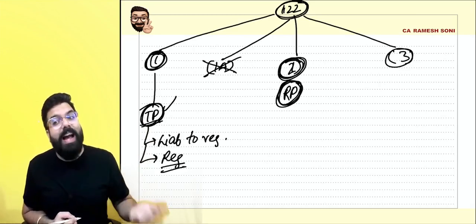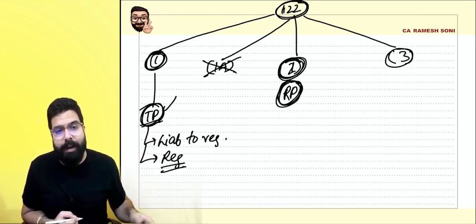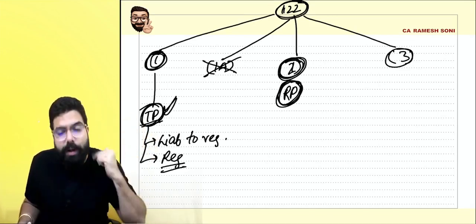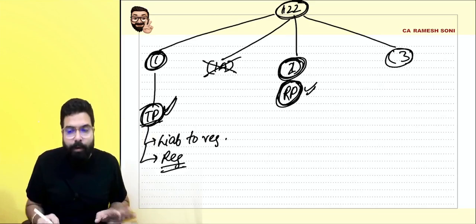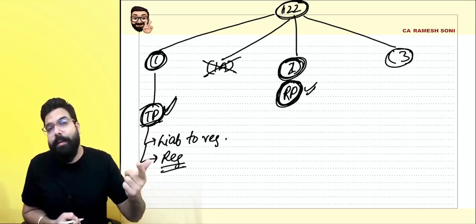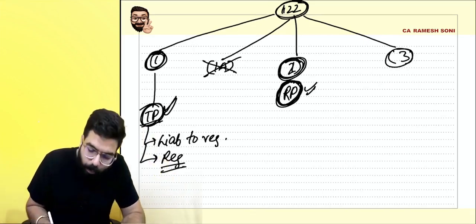If you are liable to take registration but you have not taken registration, then you are a taxable person. If you are liable to take registration and you took registration, then you are a registered person. So 122.2 talks about those registered persons on whom penalty can be levied.